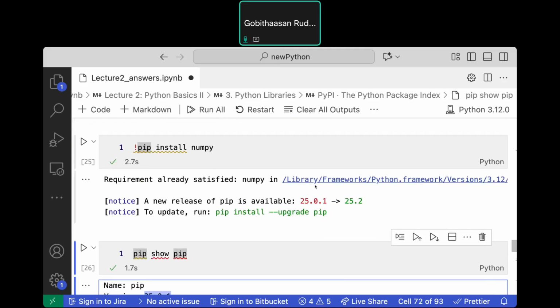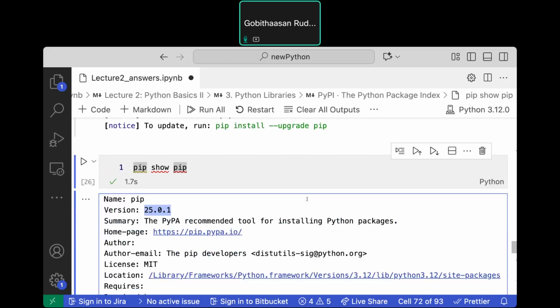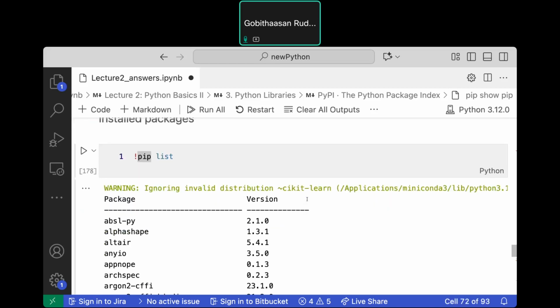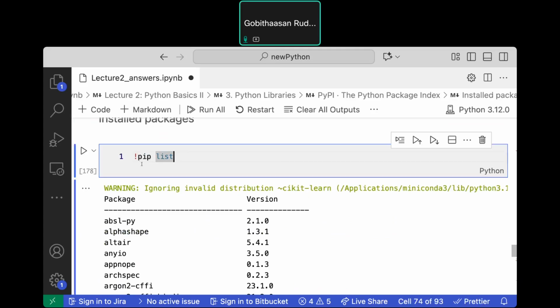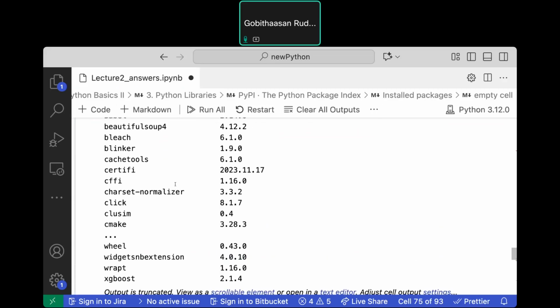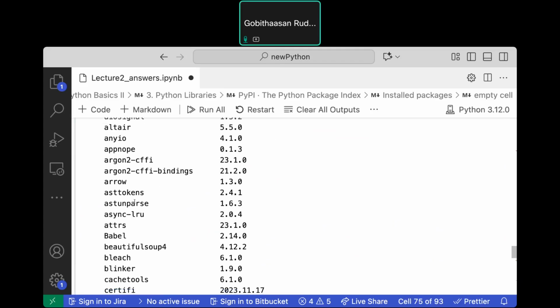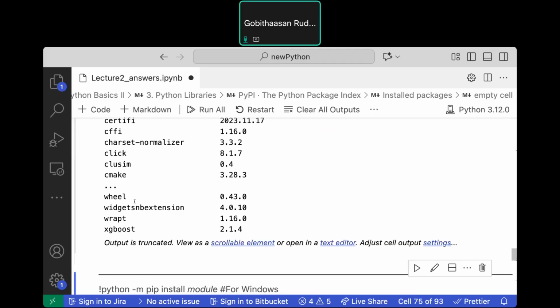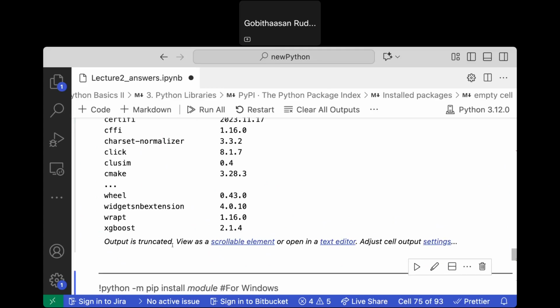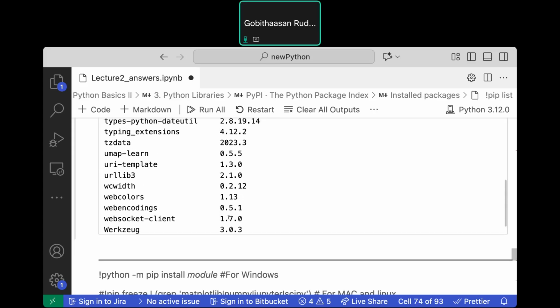Previously, it complained saying that the latest version is 25.2. Mine is 25.0.1. But anyway, now if you want to check all the packages that are in your machine, you run this code, and you get to see all the packages in your machine. Now these packages are all external packages. Okay, so many packages here. If you click on the scrollable element, you get to see the whole list.